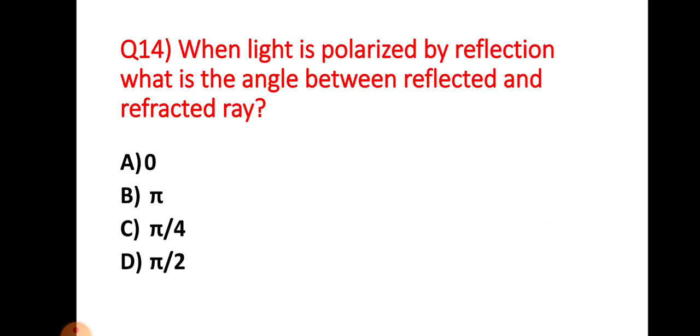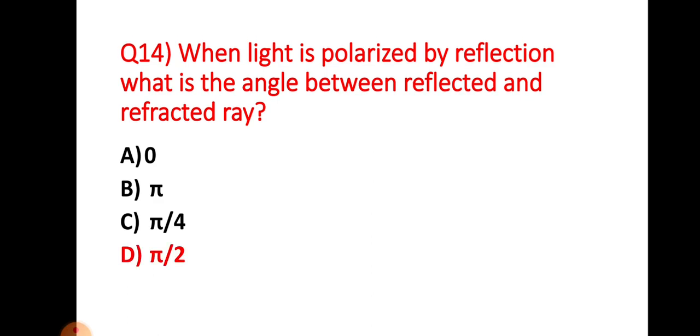Now let's see question number 14. When light is polarized by reflection, what is the angle between the reflected and refracted ray? In such a case, the angle between the reflected and refracted ray becomes 90 degrees, that is pi by 2. Option choice D is the right answer for question number 14.